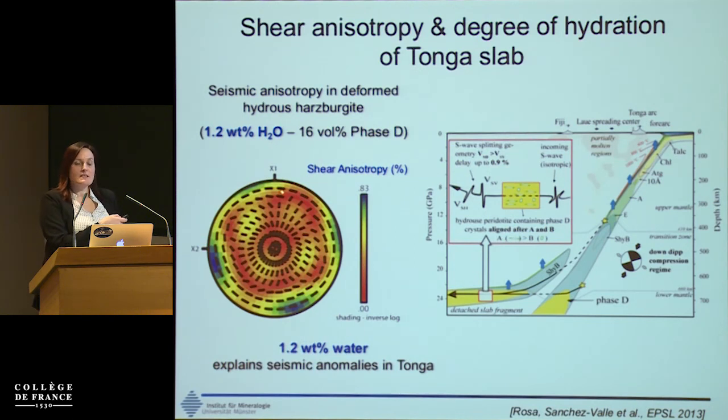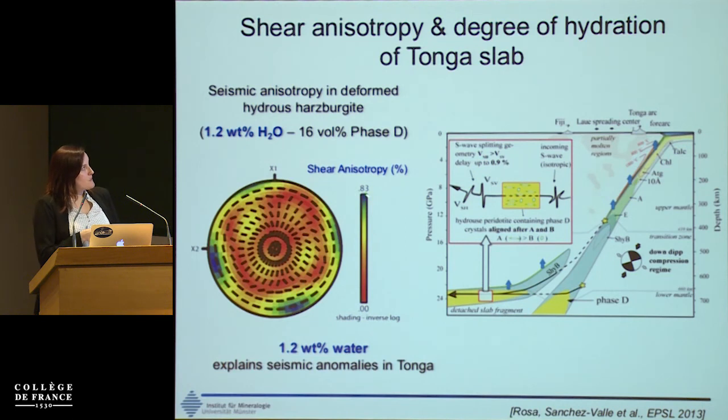This is the water amount you need to produce the velocity decrease of 3% observed in the Tonga slab. With this composition, we can generate an anisotropy of around 0.9%, which matches pretty well with the anisotropy observed in the fragment detached on the Tonga slab.